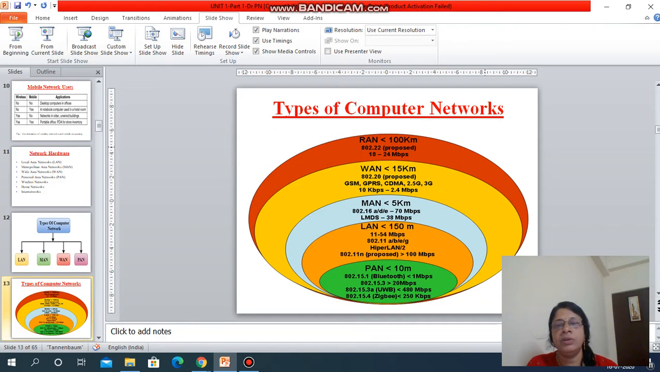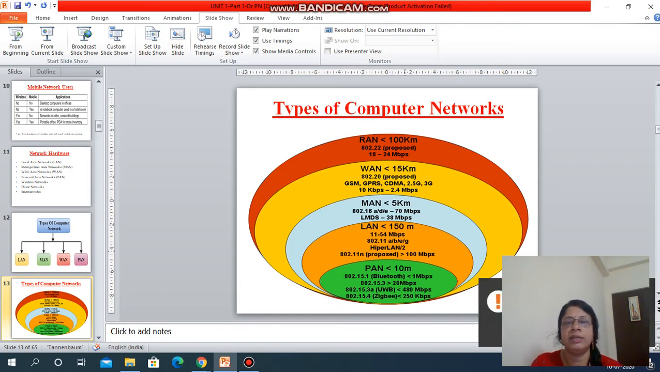And I told you, if you are setting up a network, you need to understand the size and speed of the network. You see here in the Bluetooth network, the speed is less than 1 Mbps. Similarly, we are going to set up a LAN, local area networking. Within a 1 kilometer range, we can set up the network. Here it is written 150 meter, but within 1 kilometer, inside a building, inside a campus, we can set up the LAN. Here it is written hyper LAN.